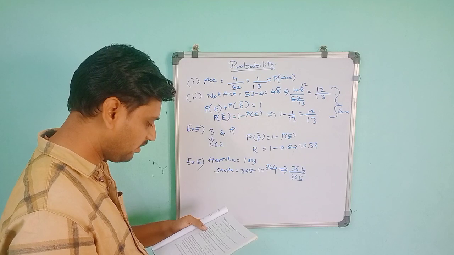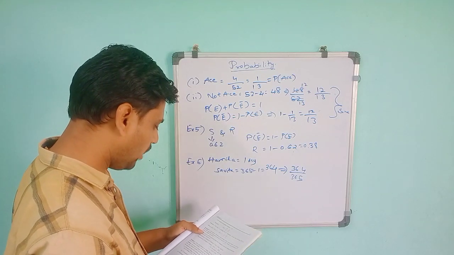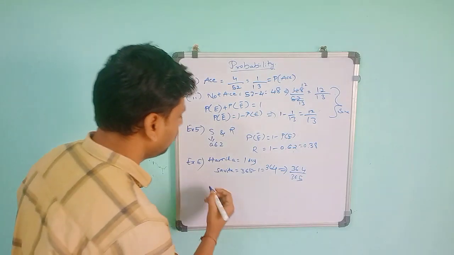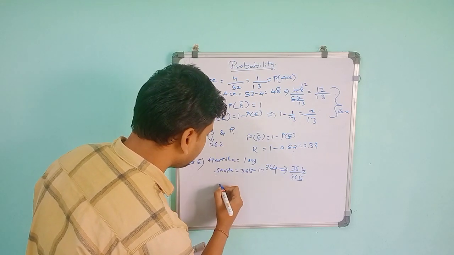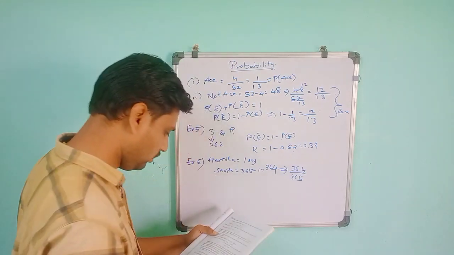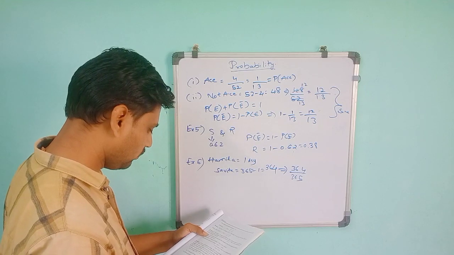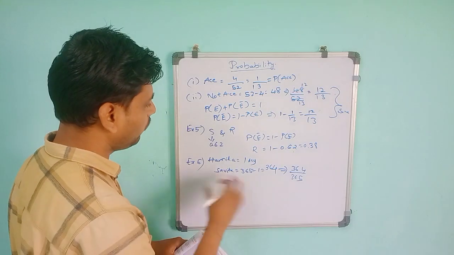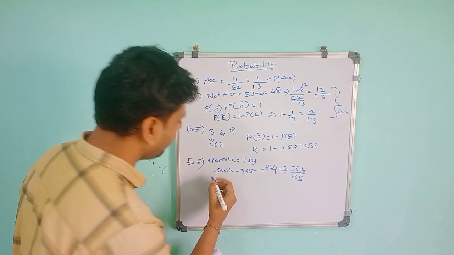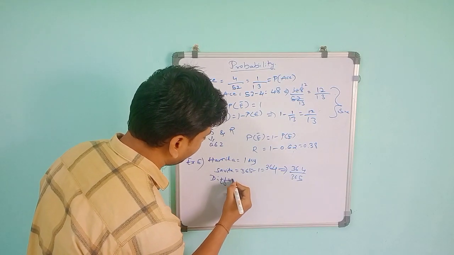If you take the same birthday, that both will have the same birthday, this is the reverse of different birthdays.